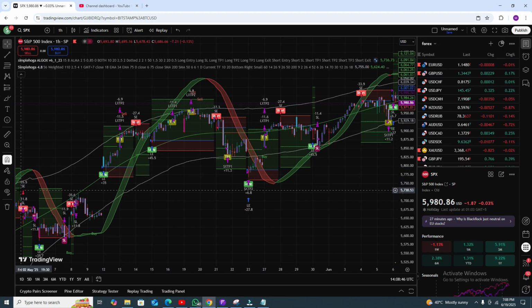When the candle comes inside, here you can see, this candle is outside, but this candle is inside, so this is the area for the buy position. And when the candle comes inside again, this is the area where we have to open your short position, and RSI will also help you a lot.